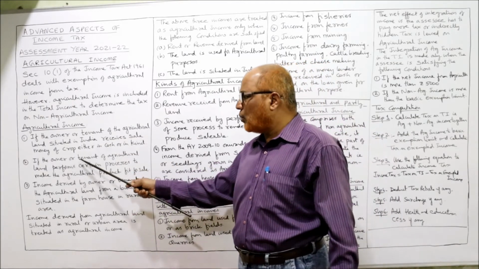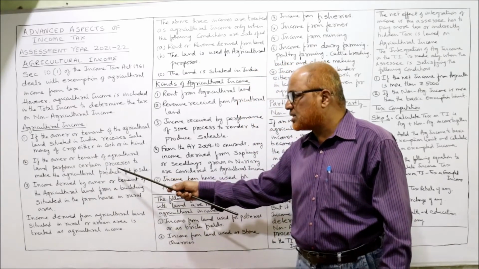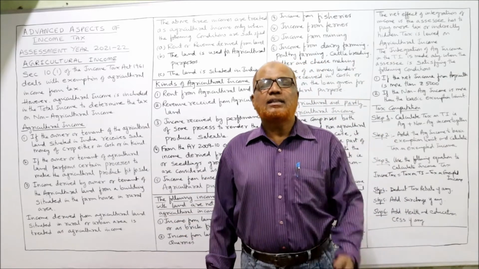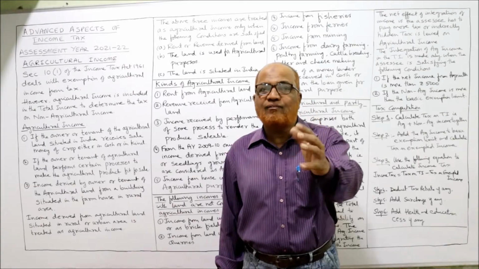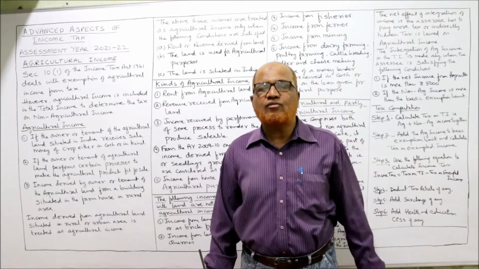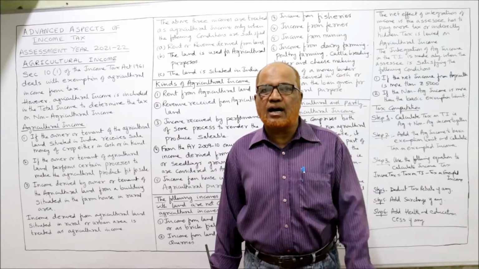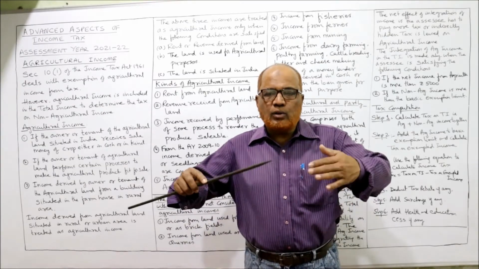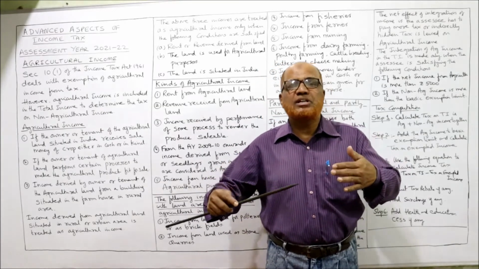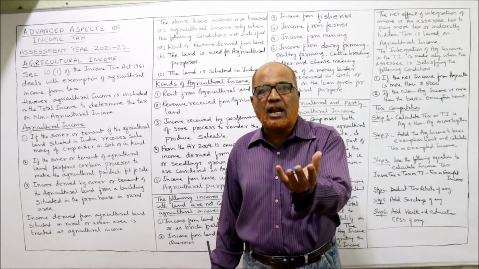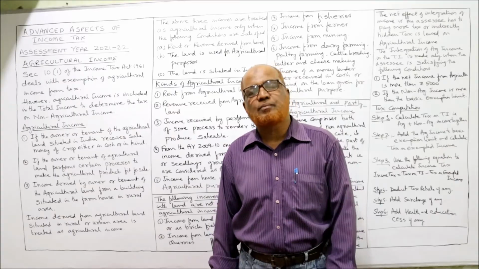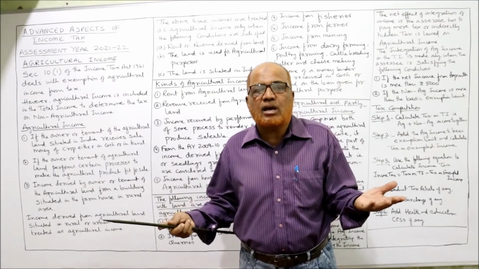Second, if the owner or tenant of agricultural land performs certain processes to make the agricultural produce fit for sale. Sometimes agricultural produce is not fit for sale in the market and requires some processing, for example in the case of tobacco, jowar, bajra, etc. Directly after producing the crop, it is not in a saleable condition. Just like tobacco leaves have to be dried and processed, then only will it have saleable value in the market. Until it is processed, it does not have saleable value.